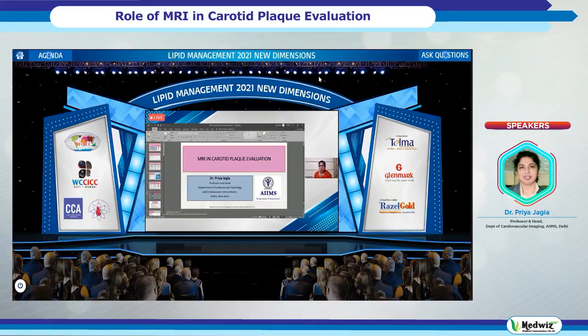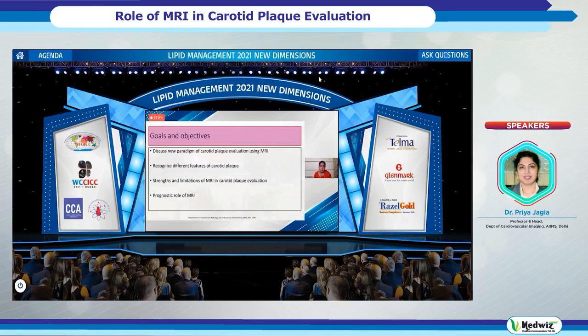I'm going to talk about MRI in carotid plaque evaluation. So I'll be discussing briefly the new paradigm of carotid plaque evaluation using MRI. We will talk about the different features of carotid plaque, which will help us to prognosticate the patient or guide us towards the management. We'll talk a bit about the strengths and limitations of MRI and the prognostic role of MRI sequentially.